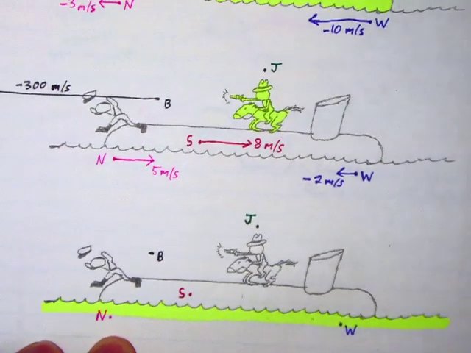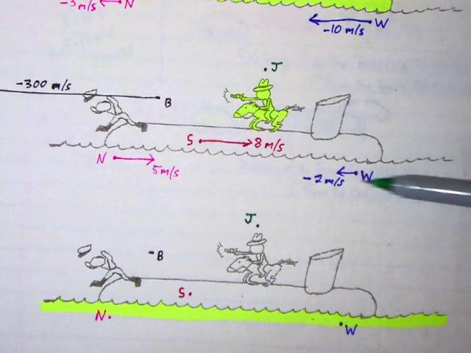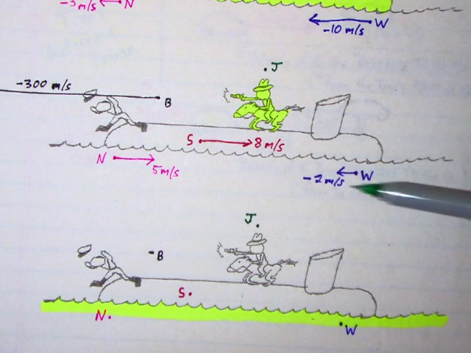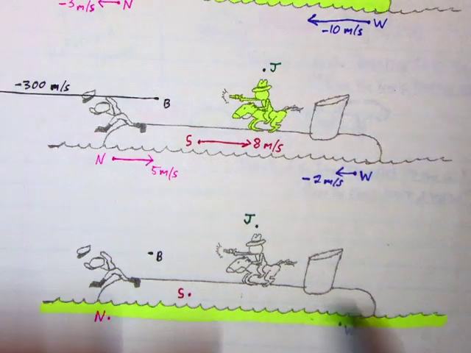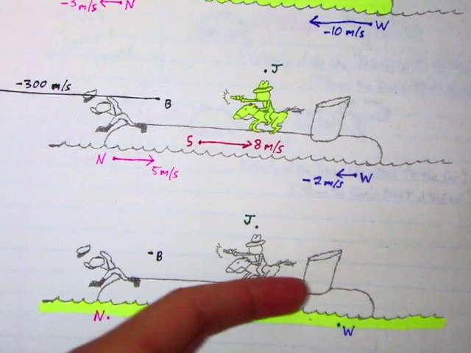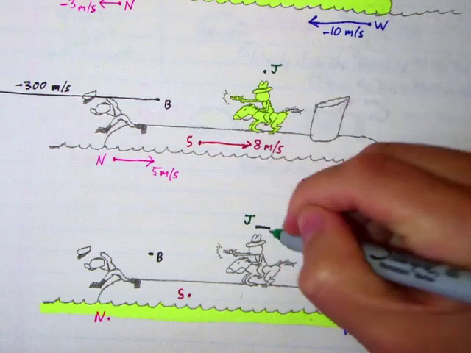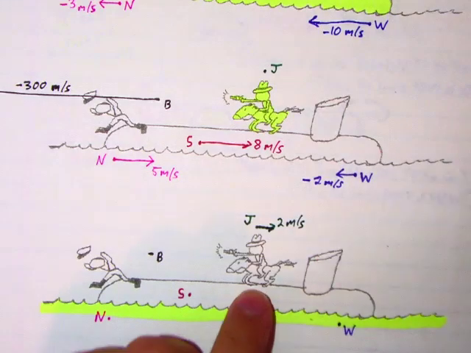Okay, so in the water's frame, what's the speed of these different things? Well, we already know that from Jones's point of view, the water is moving 2 meters per second this way. It's overtaking him. Therefore, from the water's point of view, it should see Jones moving this way at 2 meters per second. So if you're at rest in the water, you would see Jones moving 2 meters per second that way.